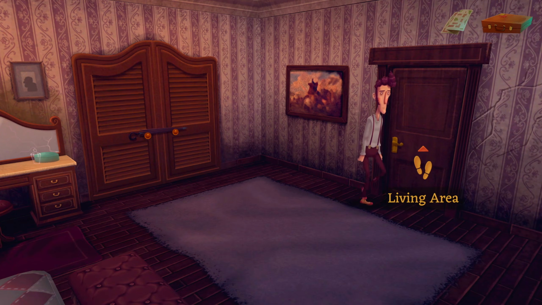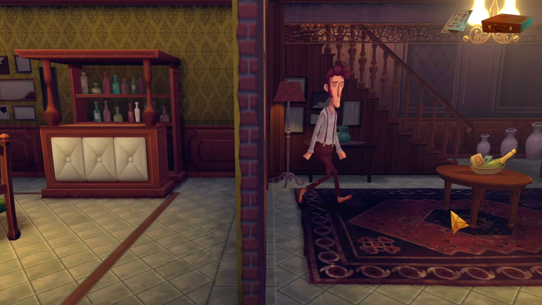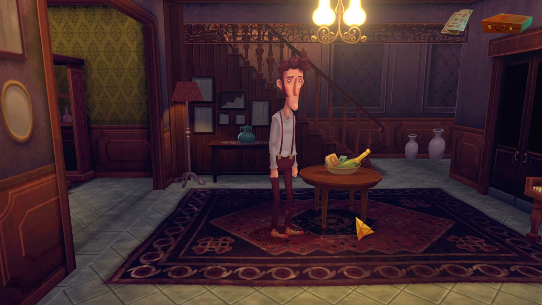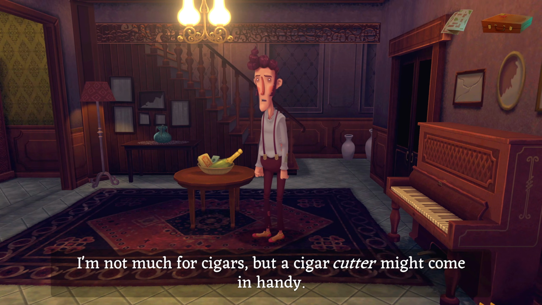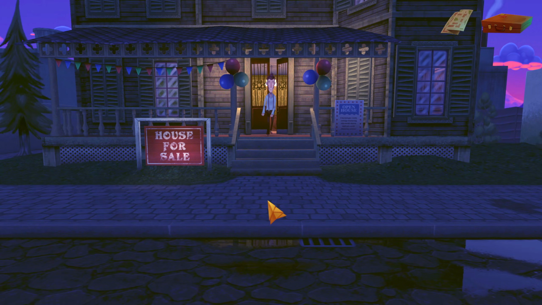Okay, we're going back to City Hall, right? First things first, though. Let's take a look at this. I'm not much for cigars, but a cigar cutter might come in handy. Okay, so I'm taking the cigar cutter, leaving everything else. Fair enough. Okay, let's go back out onto First Street, and back to City Hall.